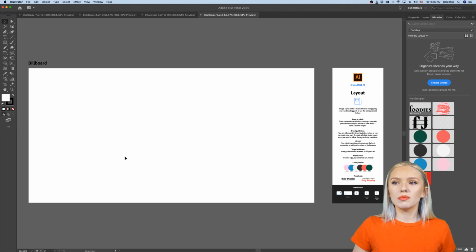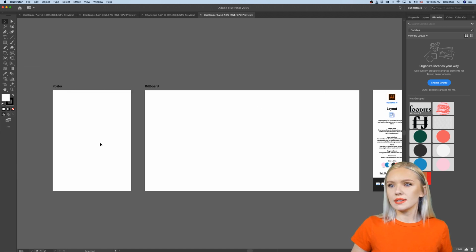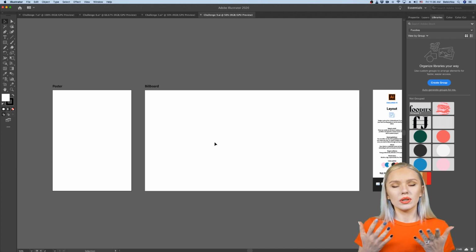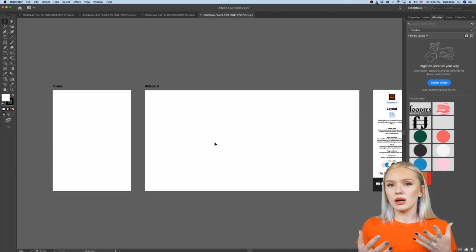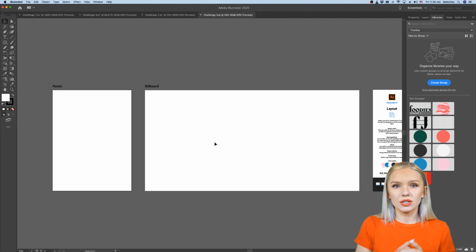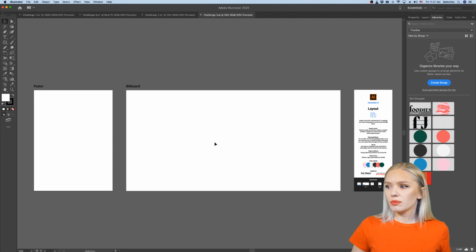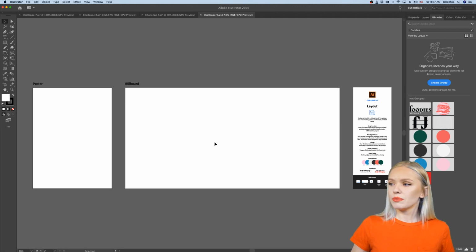My billboard will have a different format than my poster, but they both will have the same amount of information and the same design, just realigned. So this is the topic of today. It's all about layout and how to change layout in different formats. So let's take a look at what we can do. First of all, we can add our logo.